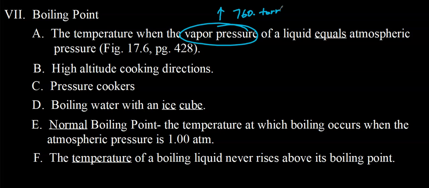So people use this idea to help them develop items to sell, like a pressure cooker. These Instapots are super popular now. How does this work? You take a pot, put some water in it, put the lid on. That lid seals. It's not like a regular pot where you just set the lid on top. The lid seals, and as the temperature inside increases, so does the pressure. And as the pressure inside increases, so does the boiling point of the water. So instead of cooking your food at 100 degrees Celsius, you're cooking it at a higher temperature. The water inside there can increase to above 100 degrees Celsius.